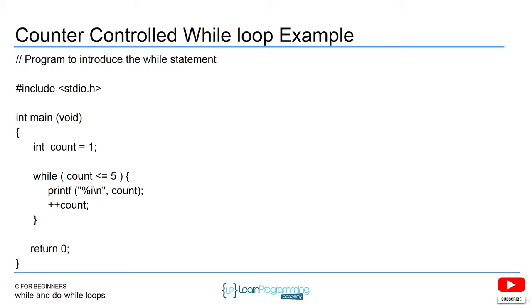If count is less than or equal to 5, then you're going to print out the count. The next line of code after that is very important, the plus plus count, because that's modifying the loop control variable. You have to do this plus plus count or you're never going to exit the loop. Because the condition at the top is saying if the count is less than or equal to 5. If the count is always equal to 1, you have an infinite loop. So that plus plus count, very, very important. Plus plus count, remember, is an incrementation operator. It's just saying count equals count plus 1.